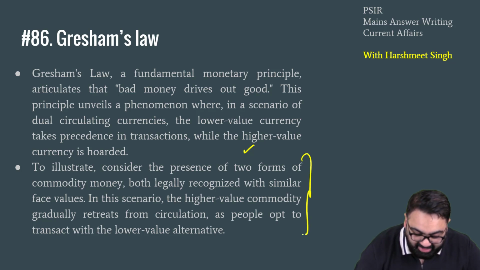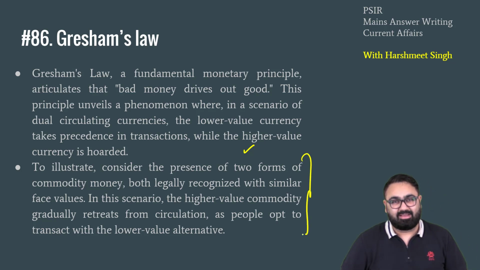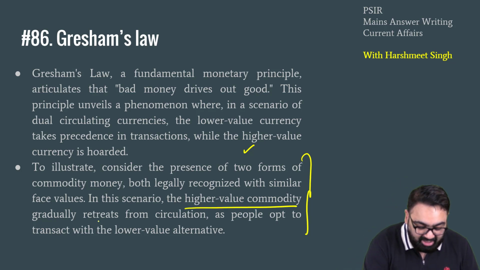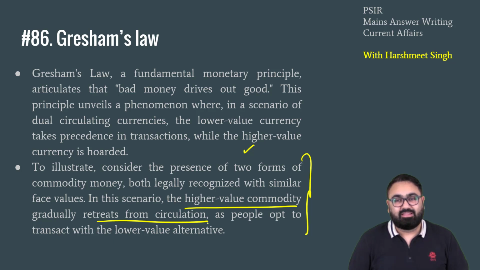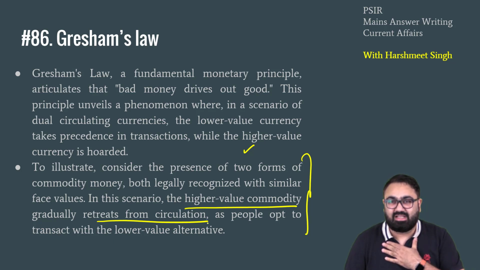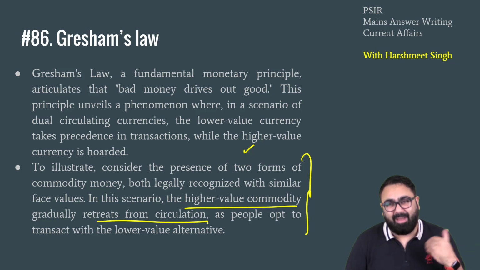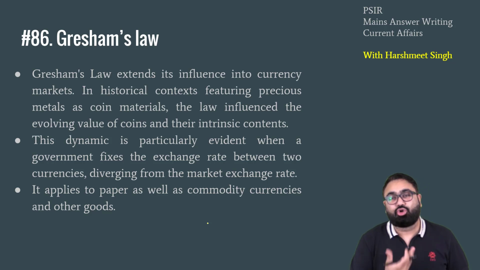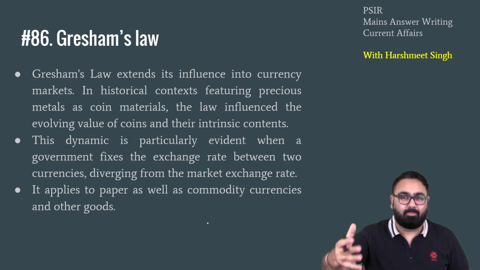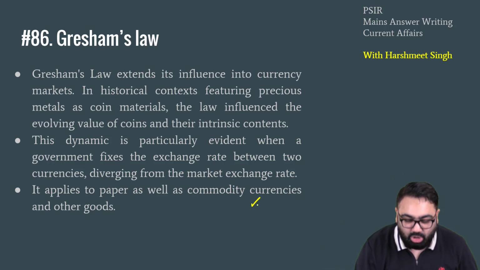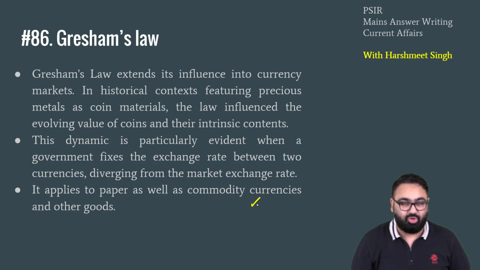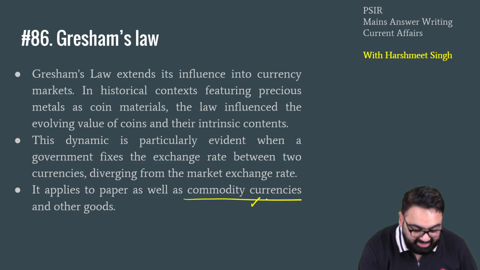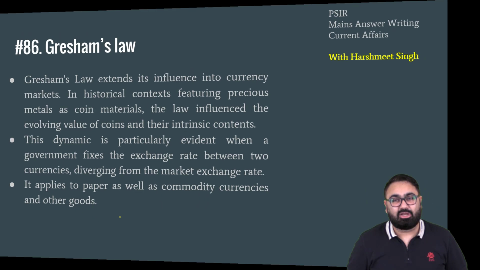So when you have 2 commodities or 2 currencies, both of them recognized by the government, the higher value commodity will be taken out of circulation because people think that we will preserve it, we will save it with ourselves for future times, and we will rather use the bad currency right now because everyone is accepting that. That is called Gresham's law. So the idea is that we have to allow our national currency to float freely, to find its true value with respect to the dollar or pound or euro. We have to let go of the exchange rate. We cannot artificially control it. It applies to paper as well as commodity currencies and other goods also in the market. That is the concept of Gresham's law.